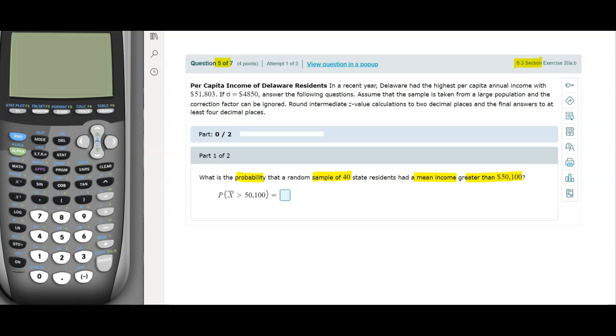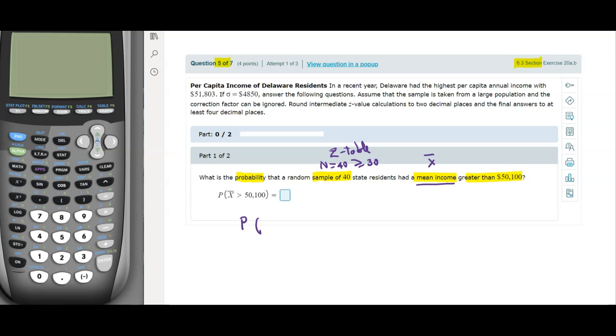Probability is basically P. The sample here is n equals 40, and every time we have a sample greater than 30, we're going to use the Z table. Now the mean income here means X bar.